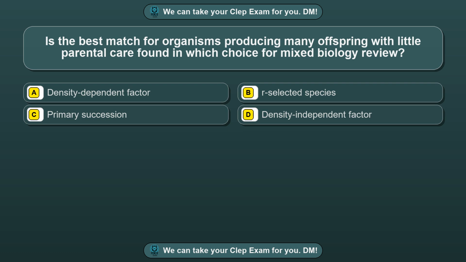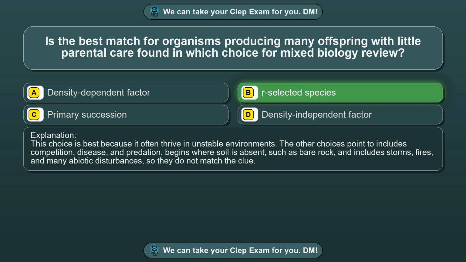Question 59. Is the best match for organisms producing many offspring with little parental care found in which choice for mixed biology review? Option A, density-dependent factor. Option B, R-selected species. Option C, primary succession. Option D, density-independent factor. The correct answer is option B, R-selected species.